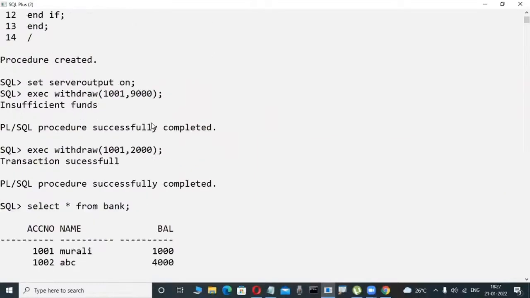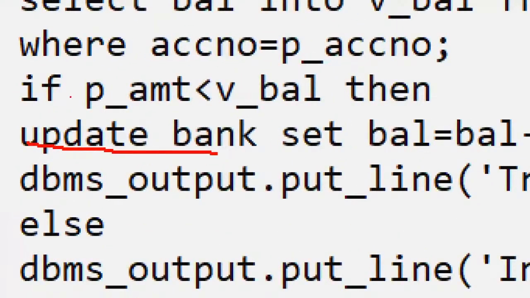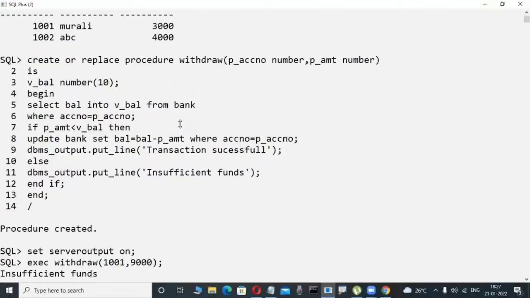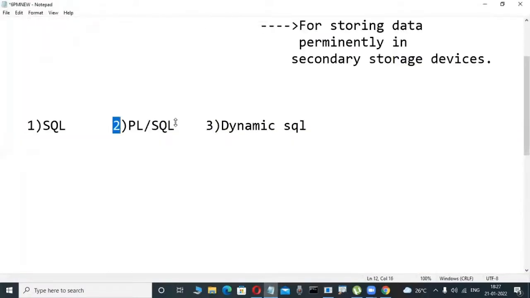You are a programmer, you are writing coding with an update. Update is a SQL command only. If condition is a PLSQL command. That's why you need some language knowledge. With this type of PLSQL coding knowledge, then only you can write real-time applications, OTP validations, bus ticket reservation, anything. So many applications are there, but a little bit of knowledge is required. Okay, understood?